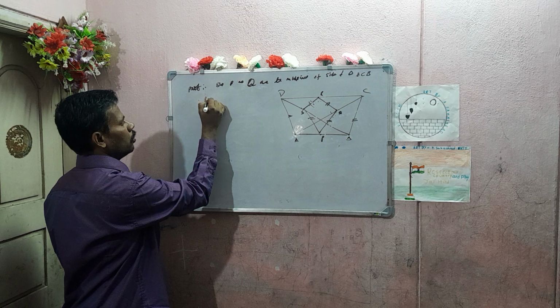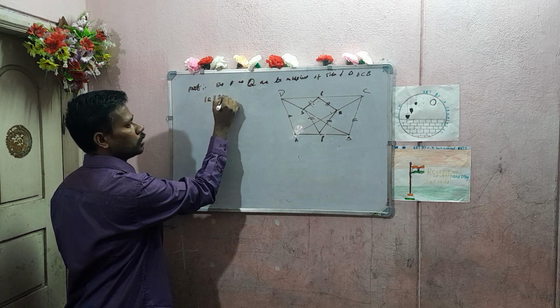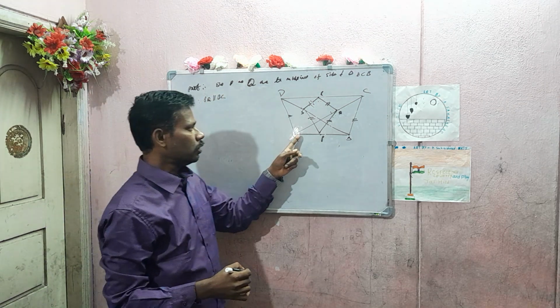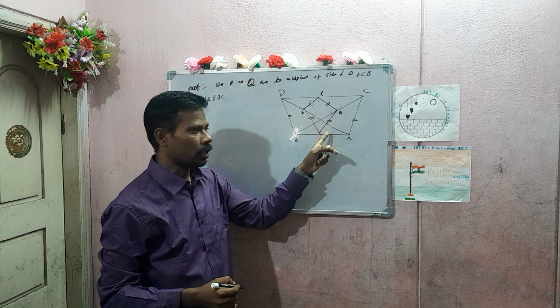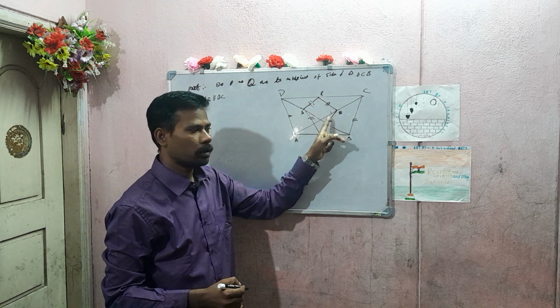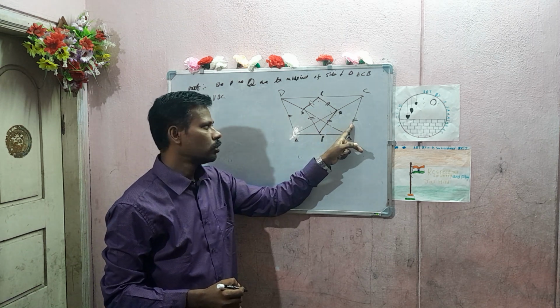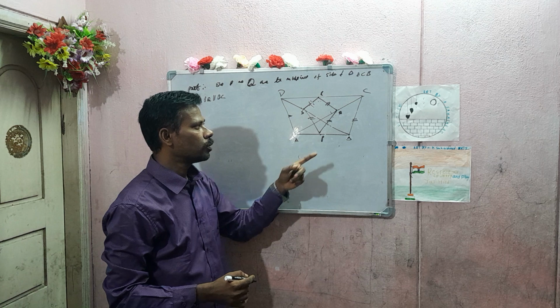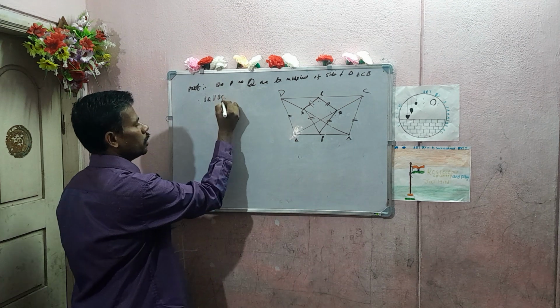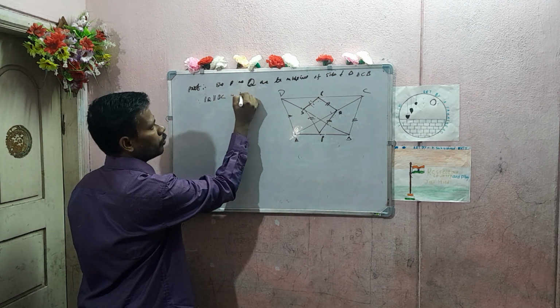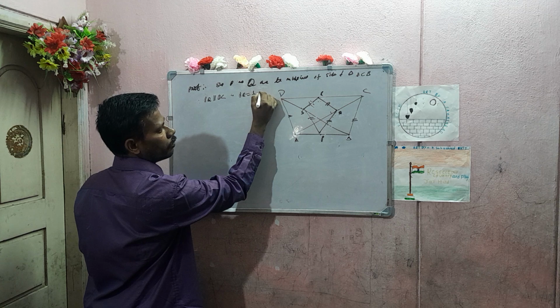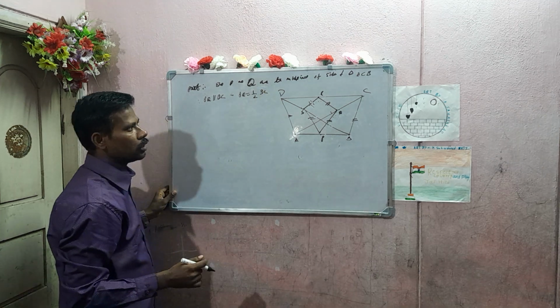Therefore, PQ is parallel to BC. Once again, you consider this triangle ABC. Since P is the midpoint and Q is the midpoint, PQ is equal to half of BC and PQ is parallel to BC. Right?